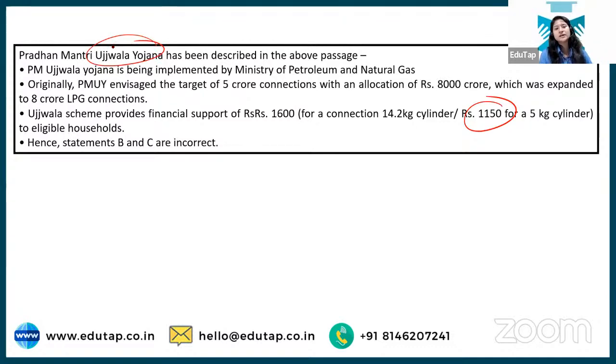Women, especially in rural areas, used to cook by burning wood and things, and they used to carry the baby along with them, so the smoke generated from that was not good for the health of the child as well as the mother, right? So this particular scheme was introduced for the same purpose, so that LPG cylinders can be provided to all rural households especially. Okay, so that is why this is the correct answer.